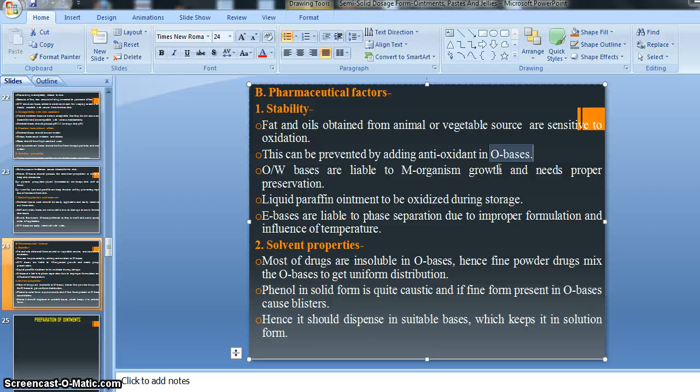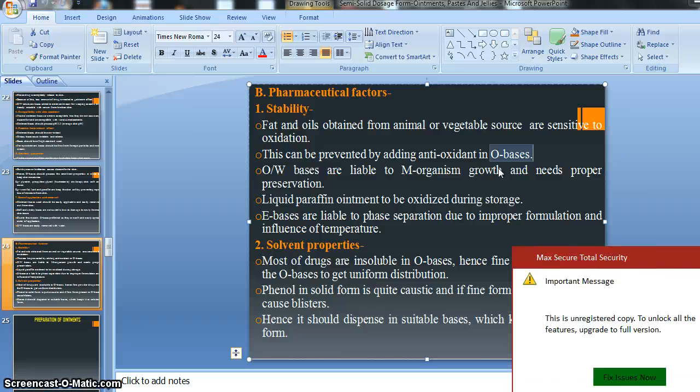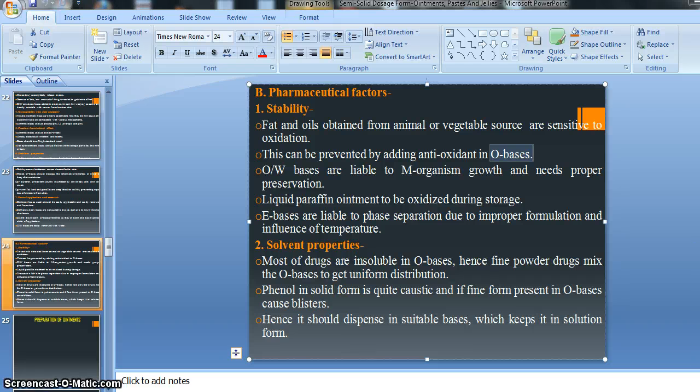So there is one recommendation given: to prevent oxidation, we need to add some antioxidant in the ointment base.